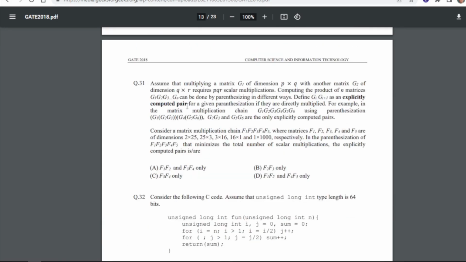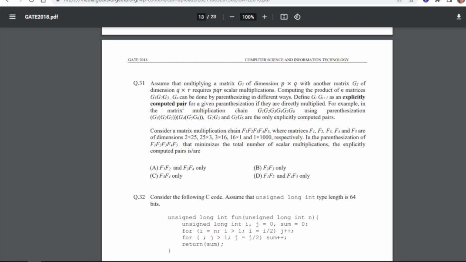Next question is: assume that multiplying a matrix G1 of dimension p×q with another matrix G2 of dimension q×r requires pqr scalar multiplications. Computing the product of n matrices G1, G2, G3 up to Gn can be done by parenthesizing in different ways. Define Gi, Gi+1 as an explicitly computed pair for a given parenthesization if they are directly multiplied.